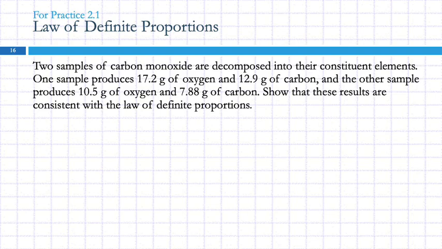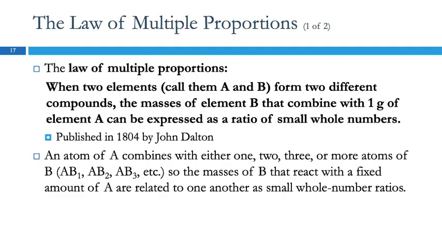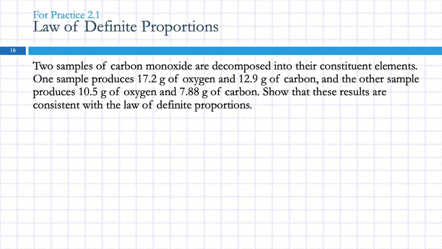Are they going to be the same or different? They're going to be the same. So we need to show that they are the same ratio. And that's not how you do it. So this first one was 17.2 grams of oxygen to 12.9 grams of carbon. And so we could do the math there.